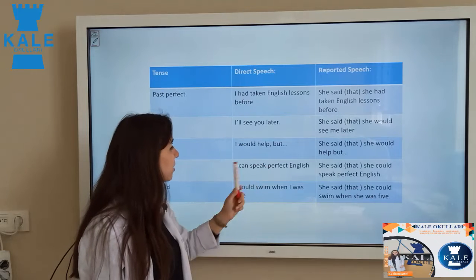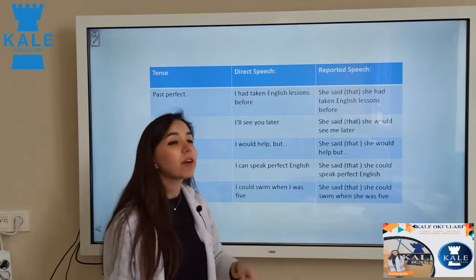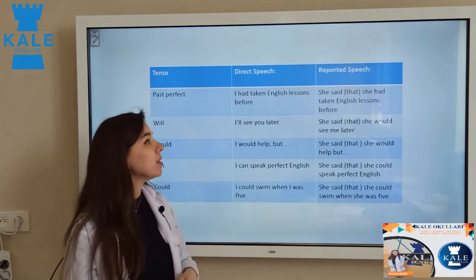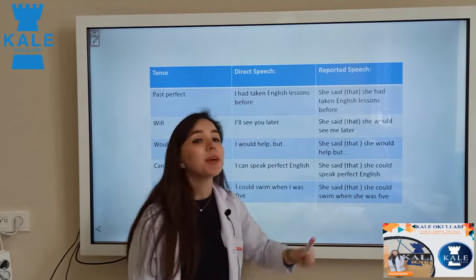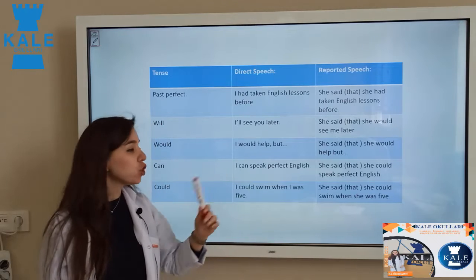For can, in direct speech we have "I can speak perfect English." What will happen in indirect or reported speech? She said that she could speak perfect English. So can changes to could.